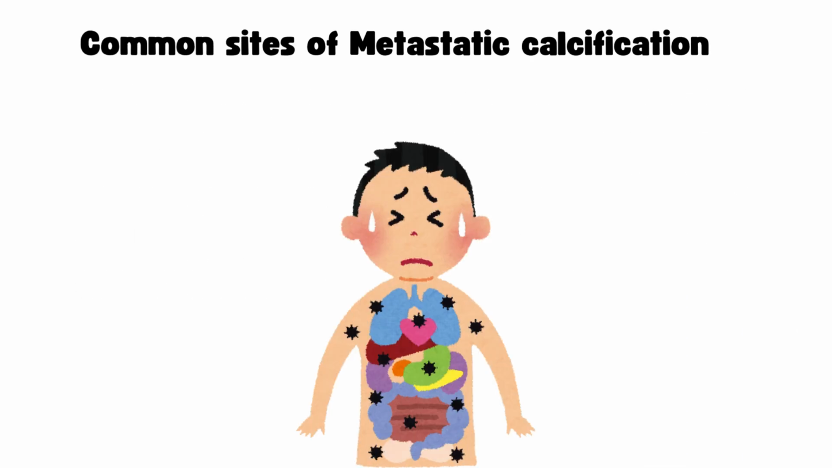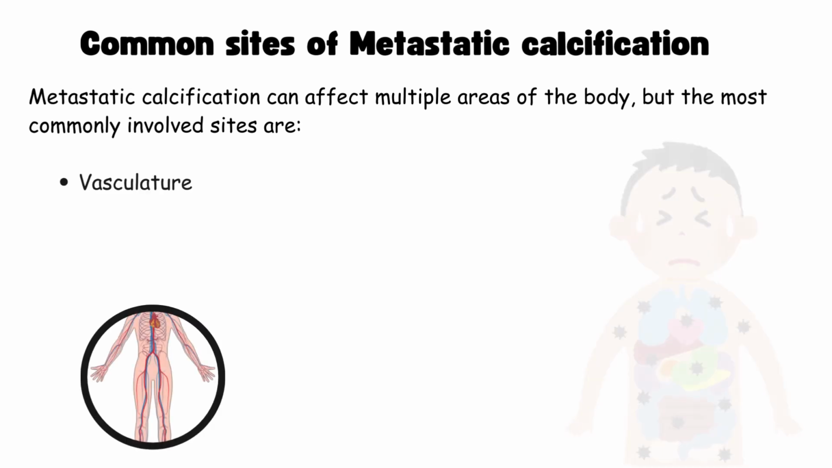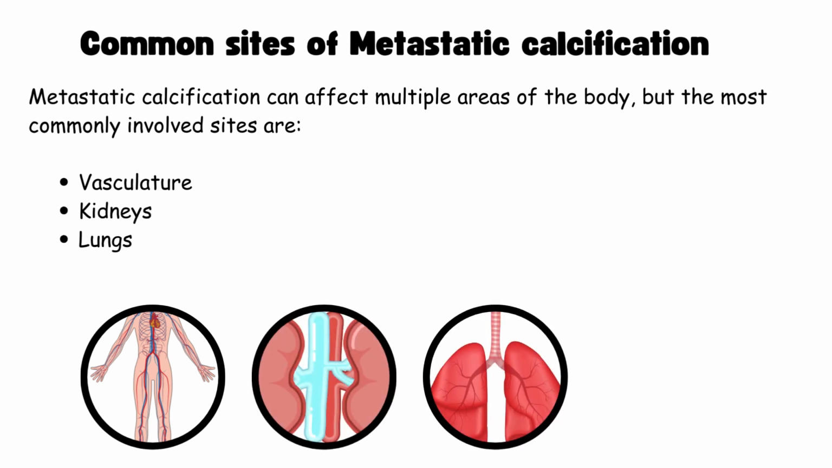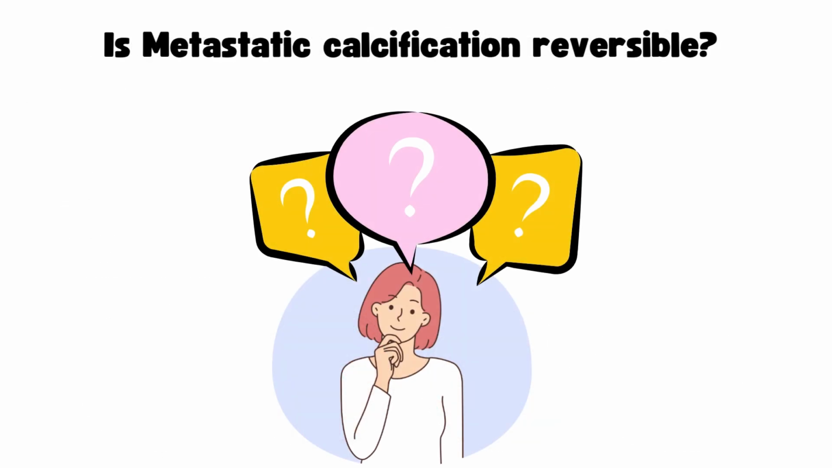Common sites of metastatic calcification. Metastatic calcification can affect multiple areas of the body, but the most commonly involved sites are vasculature, kidneys, lungs, gastric mucosa.